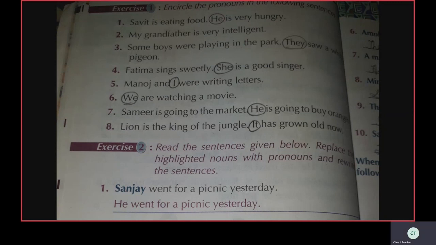Manoj and I were writing letters. I is a pronoun. Circle I. Okay. We are watching a movie. We is a pronoun. Circle we.